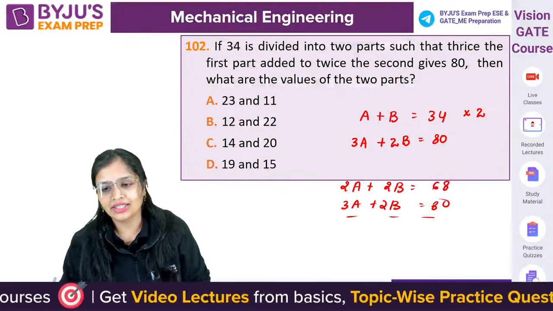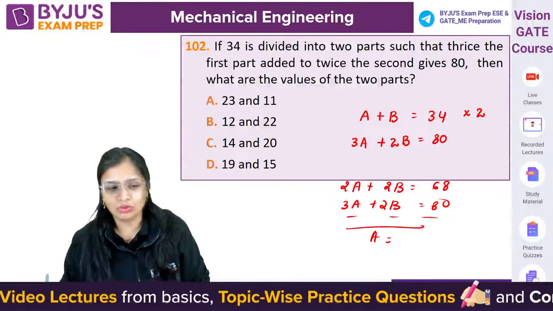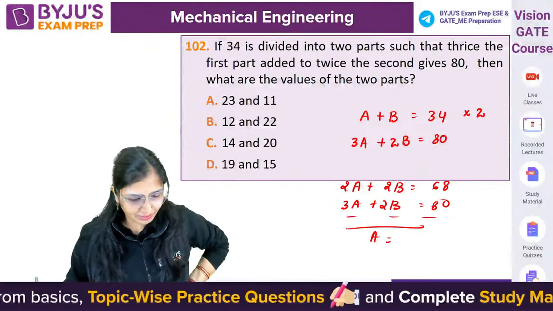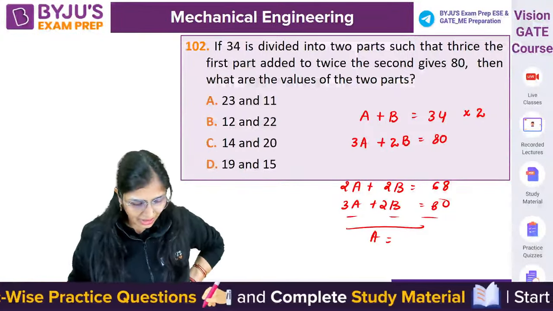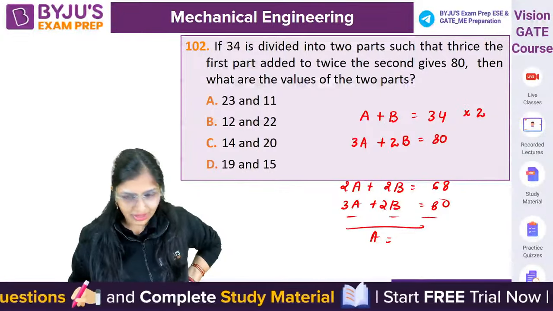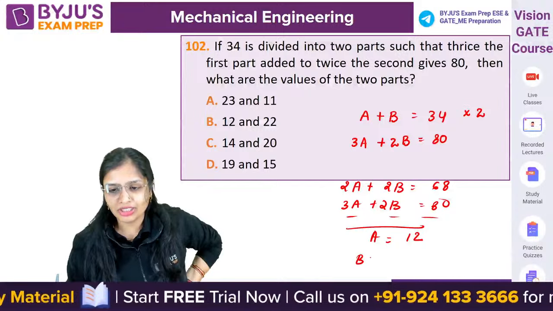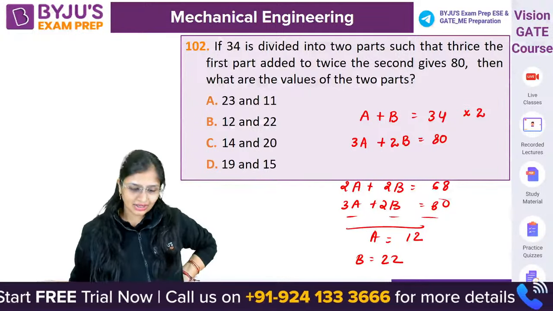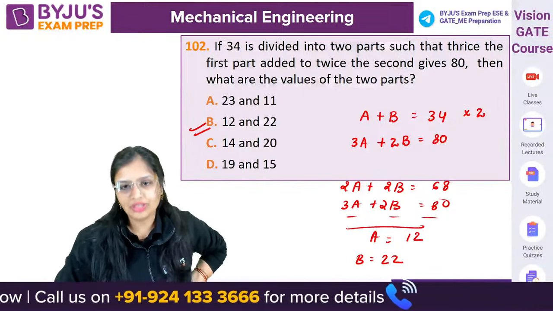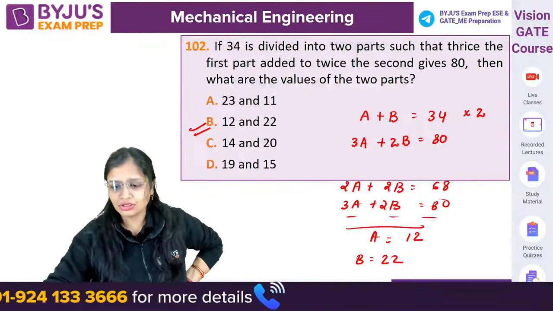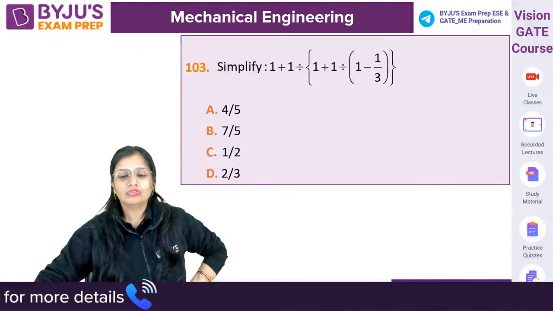So subtract it. From here a will be equal to how much? A is coming how much, guys? The answer has come. A will come out to be 12. So B will come out to be how much? 22. That's it. So 12 and 22. Simple question. Come on. Now question 103.